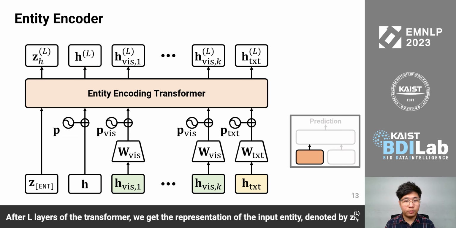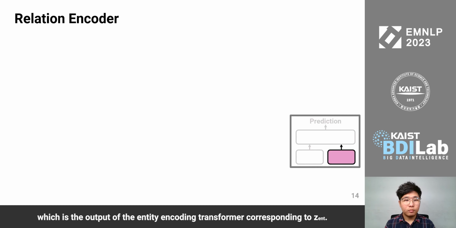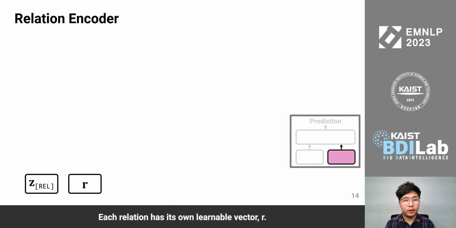After L layers of the transformer, we get the representation of the input entity denoted by CHL, which is the output of the entity encoding transformer corresponding to Zent. The structure of the relation encoder is similar to that of the entity encoder. It contains a learnable vector CREL, which is shared across all relations.